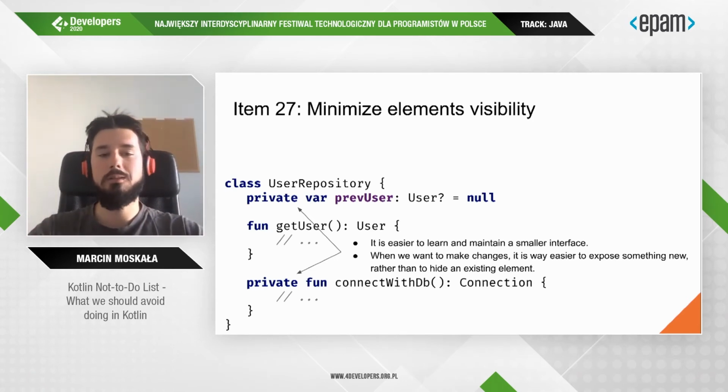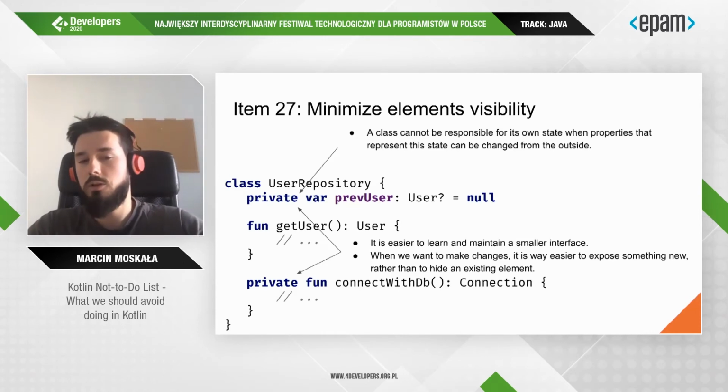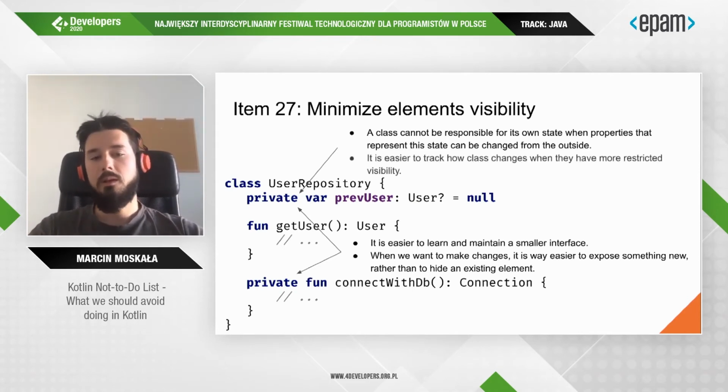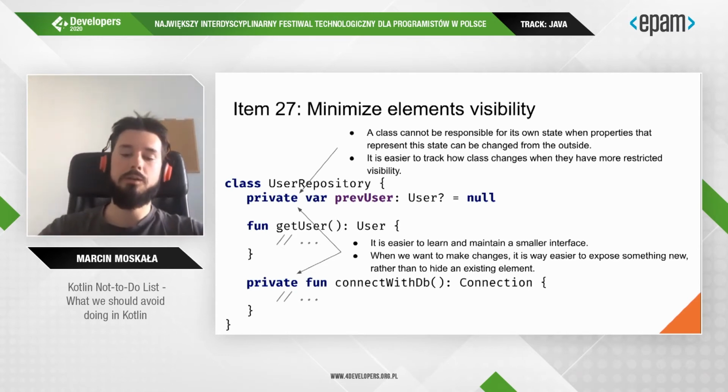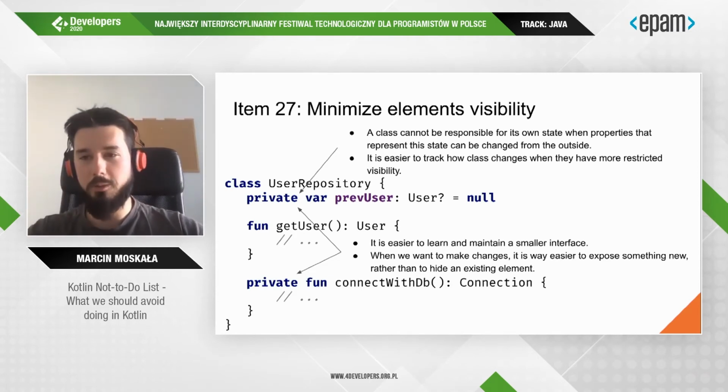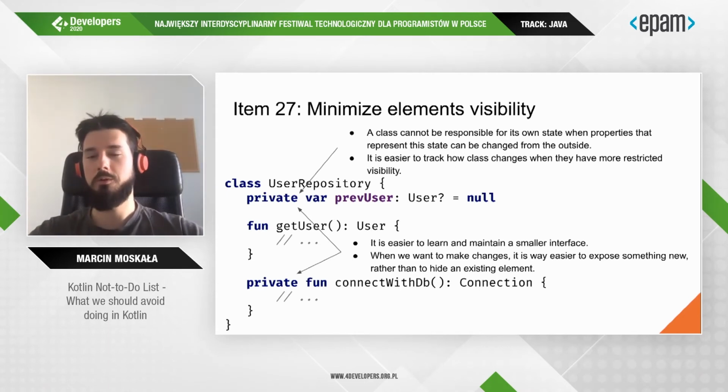When a variable is public, you don't know where it is used, where it is changed. You do not have control over it. You cannot promise that the state is consistent with other elements of your functions, with other parts of the state, and it is much harder to track changes. It can be modified in many classes. So changing this object is definitely harder. But we do not use the private modifier to make it impossible for other developers to use it.